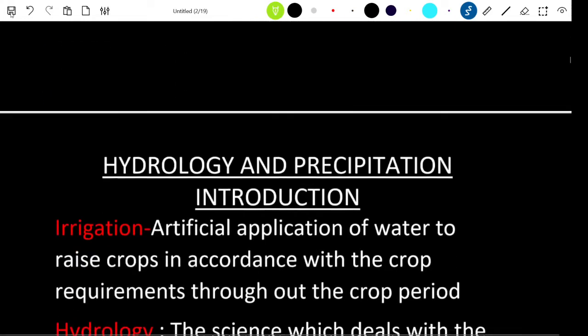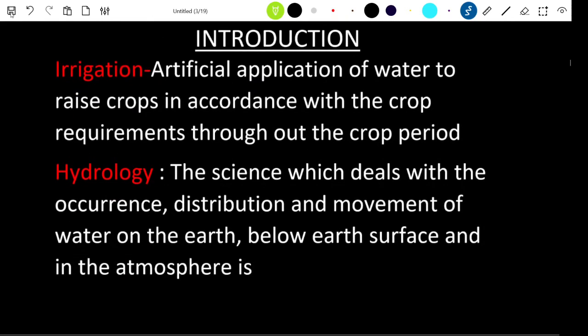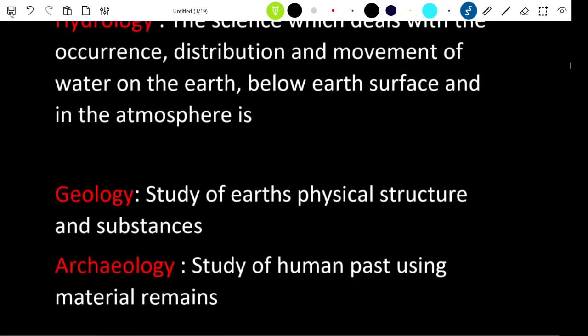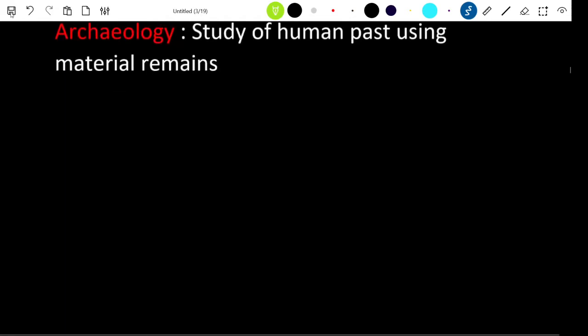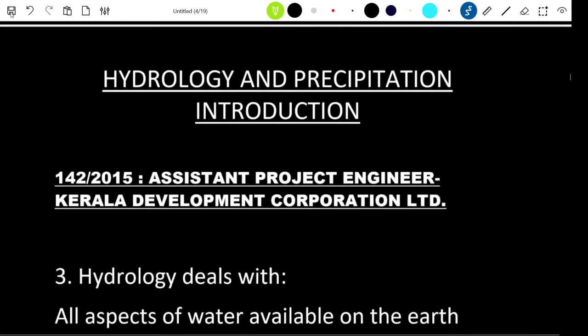Irrigation is defined as an artificial application of water to the plants to raise the crops in accordance with the crop requirements throughout the crop period. So it deals with giving water to plants in accordance with the crop requirements. And hydrology is a science which deals with the circulation, distribution, and occurrence of the water on the earth, below the earth, and in the atmosphere. Now, geology is a study of Earth's physical structure and substances, and archaeology deals with the study of human past using the material remains.